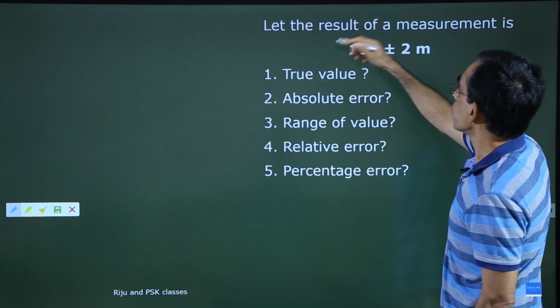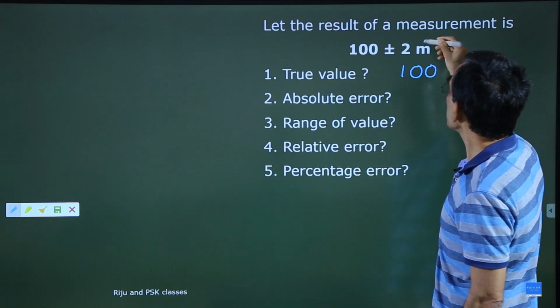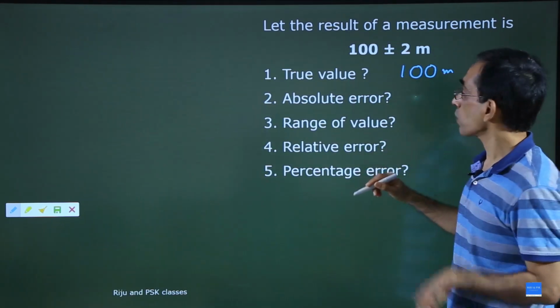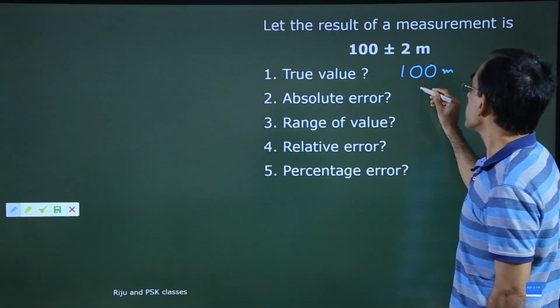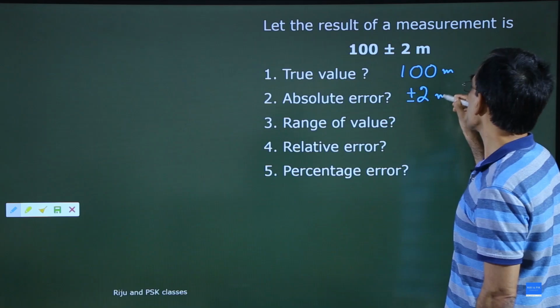What is the true value here? What is the true value? 100, unit meter. This is the true value. The first part should be taken as the true value. Which is the absolute error here? You can write plus or minus, or simply 2 meter is the absolute error.